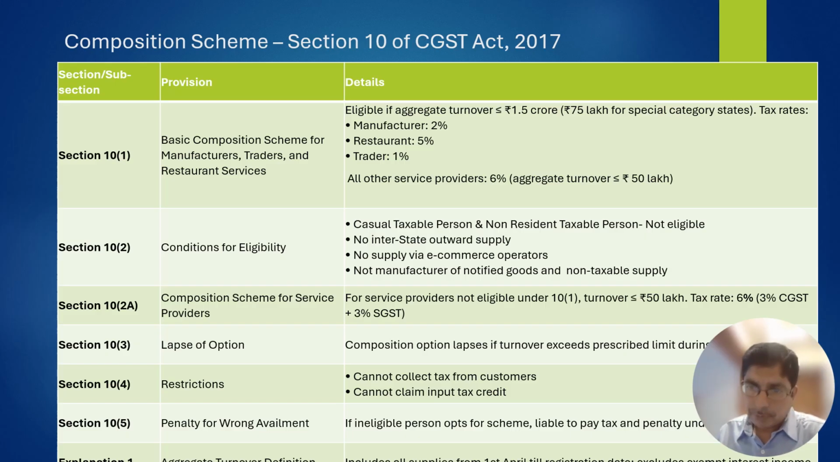Similarly, if a person incorrectly opts for the composition scheme, that is, he is not eligible but he opts for the composition scheme, then that person needs to pay the GST at the normal rate on all his supplies made under the composition scheme. Further, he is not eligible for input tax credit.